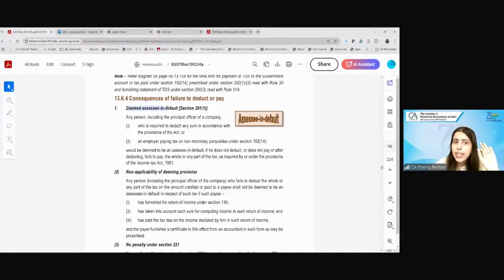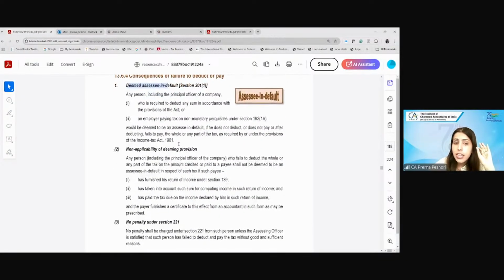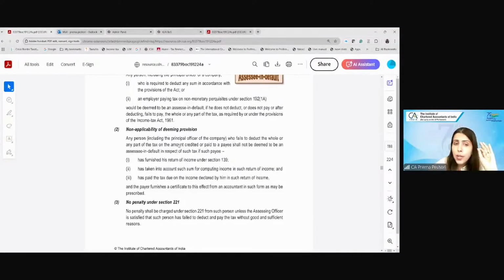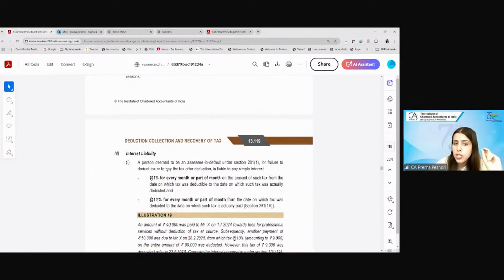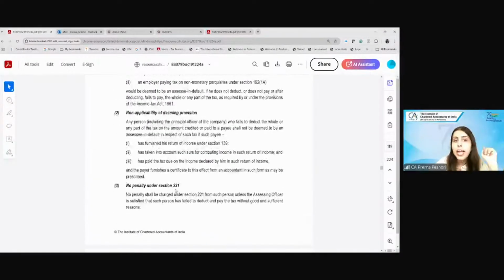He will be treated as assessee in default under section 201(1), and in that particular case there will be a penalty, and interest will be charged to him. There will be interest liability of 1% for every month or part of the month on the amount of tax, from the date on which it was deductible to the date on which it was actually deducted. So for the late deduction, 1%. For the late payment after the deduction, it's 1.5%. Fine. And there will also be the penalty and prosecution implication.